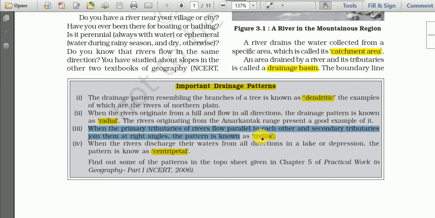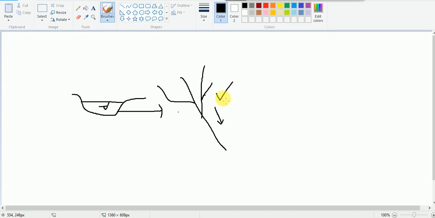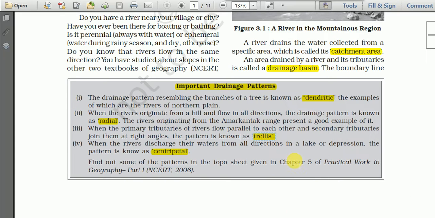Okay, so in this case, the secondary tributaries join the main tributary at right angle. See here in this case, for example, this is the main or the primary tributary or the river, and the secondary tributaries may join in this way. Okay, in this way, right angle. See here, joins at right angle, and this is known as trellis.